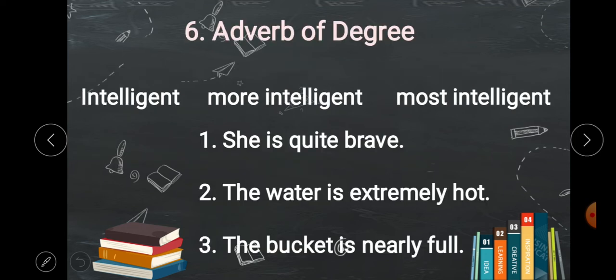Next is adverb of degree. We have already studied degree in adjectives. Degree means simply to what extent or how much. Just see this: intelligent, more intelligent, most intelligent. These are degrees of adjectives. In more intelligent, the word more is an adverb because it modifies the adjective. And most is also an adverb because it describes intelligent. How much intelligent? Most intelligent. How much intelligent? More intelligent.